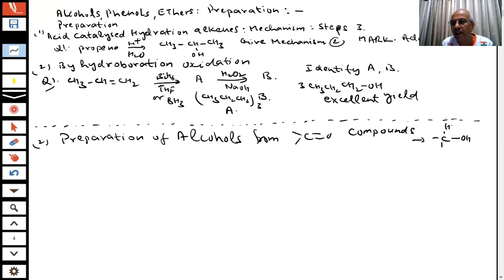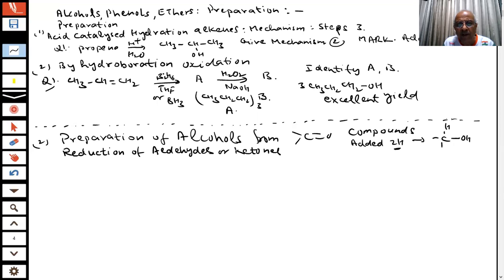What have you added, students? Hydrogen. One hydrogen here, one here. You have added two hydrogens because the double bond is broken, and there is an addition of two hydrogens, yes or no? So this is what we call the reduction of aldehydes or ketones. Okay? Yes, sir.